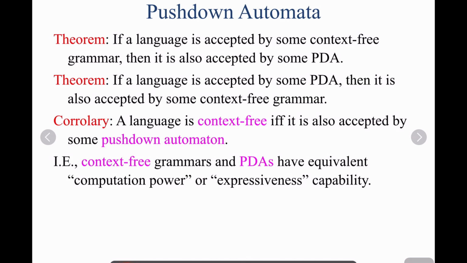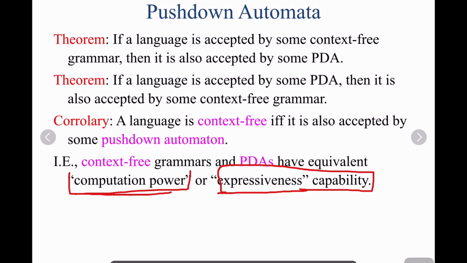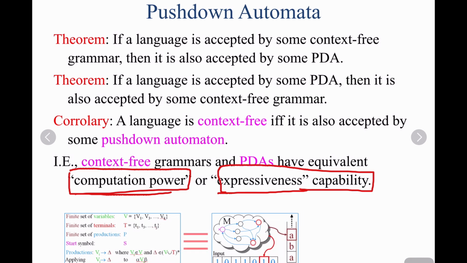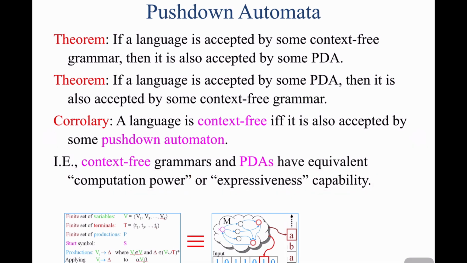Both have equal power and the same capability. So the context-free grammar and pushdown automata are both the same.